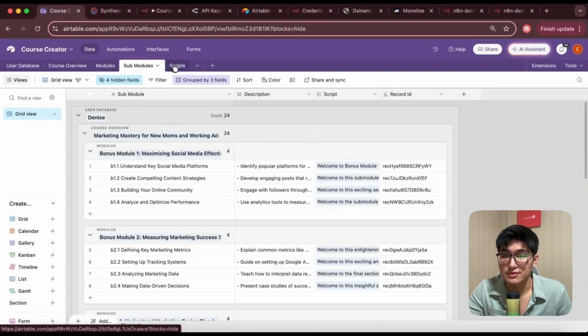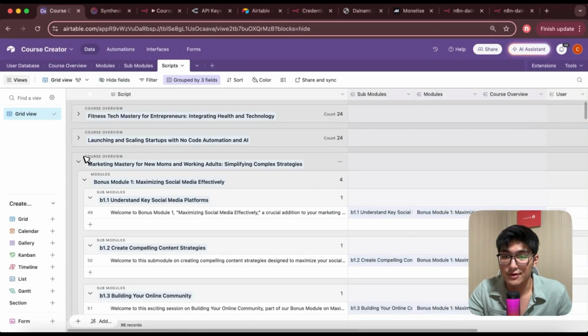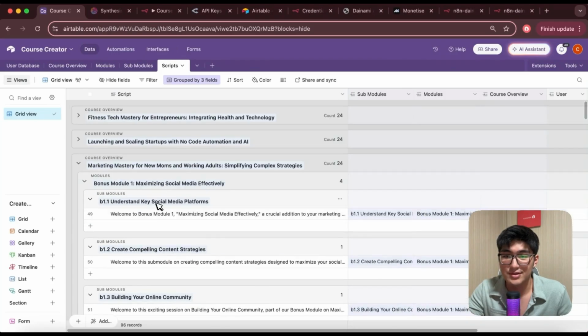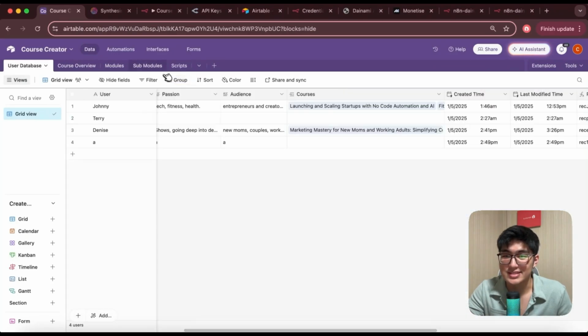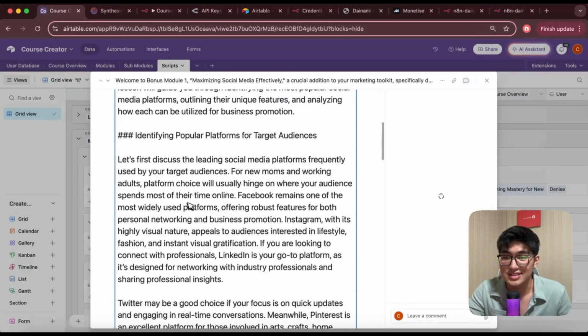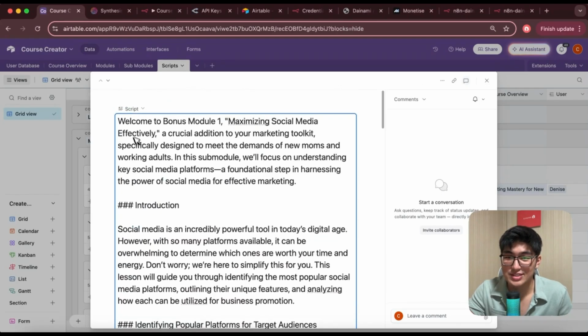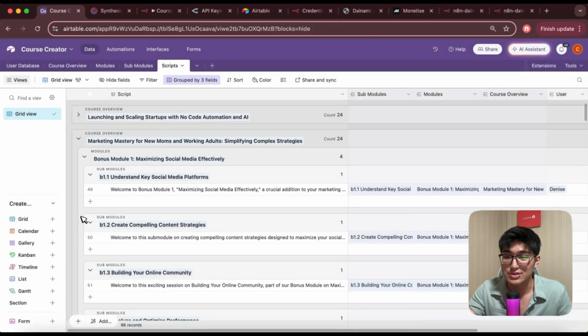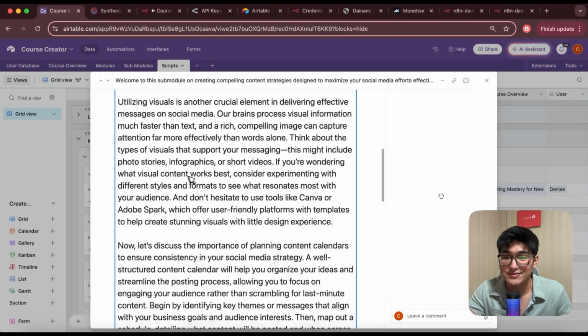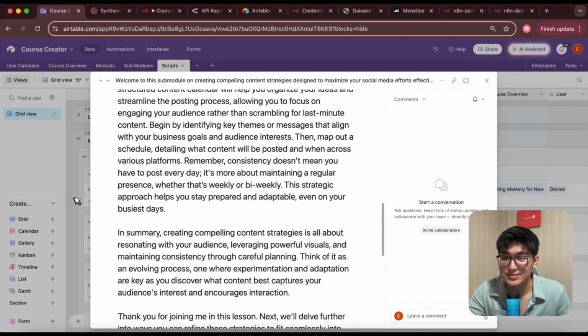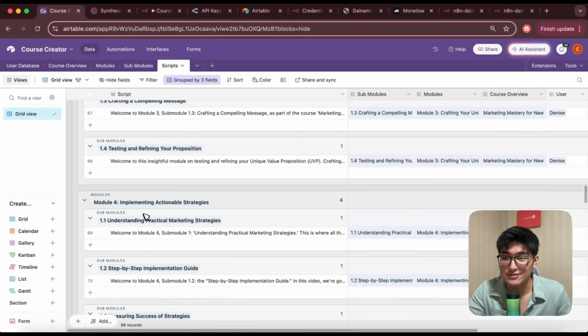Let's take a look. If we go into scripts, we do have all the scripts generated for all the submodules created for Dennis, right? Let's open this up. You can see this is the full script, right, for each of them. So really cool. You can start off by reading this. You can pass this to 11 Labs to read this whole script. You have all of this generated for each of them, like full scripts. And 24 of them, 24 full scripts.